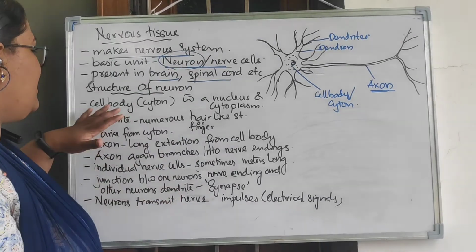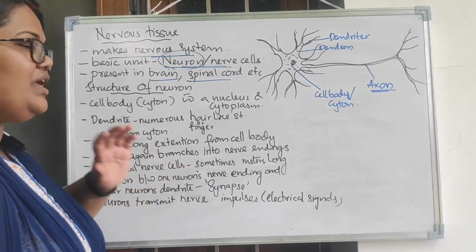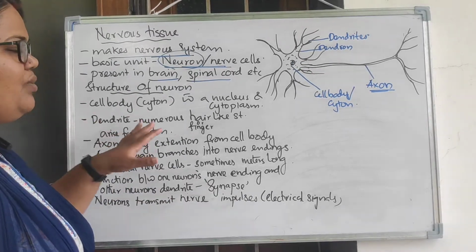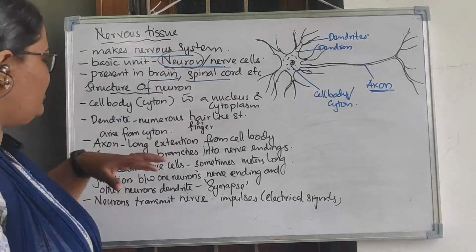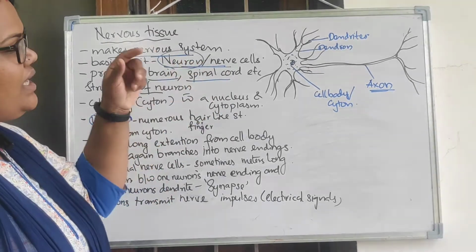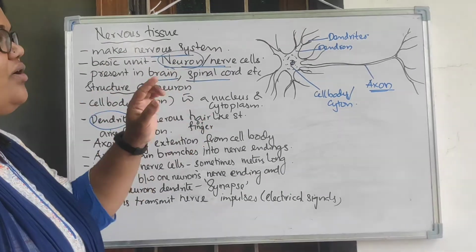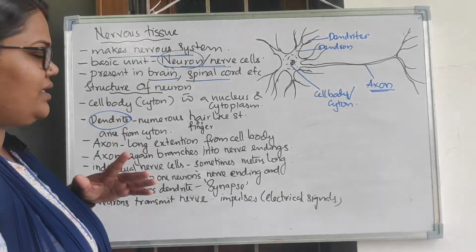What we have discussed: there is a cell body, called the cyton, in which the nucleus and cytoplasm are there, and there are numerous hair-like or finger-like structures arising from the cell body or cyton. That's called the dendrites. I told you it's actually the dendrons, and from the dendron, the finer branches are called dendrites. But in your NCERT, it's directly given as dendrites, so you can go with that.